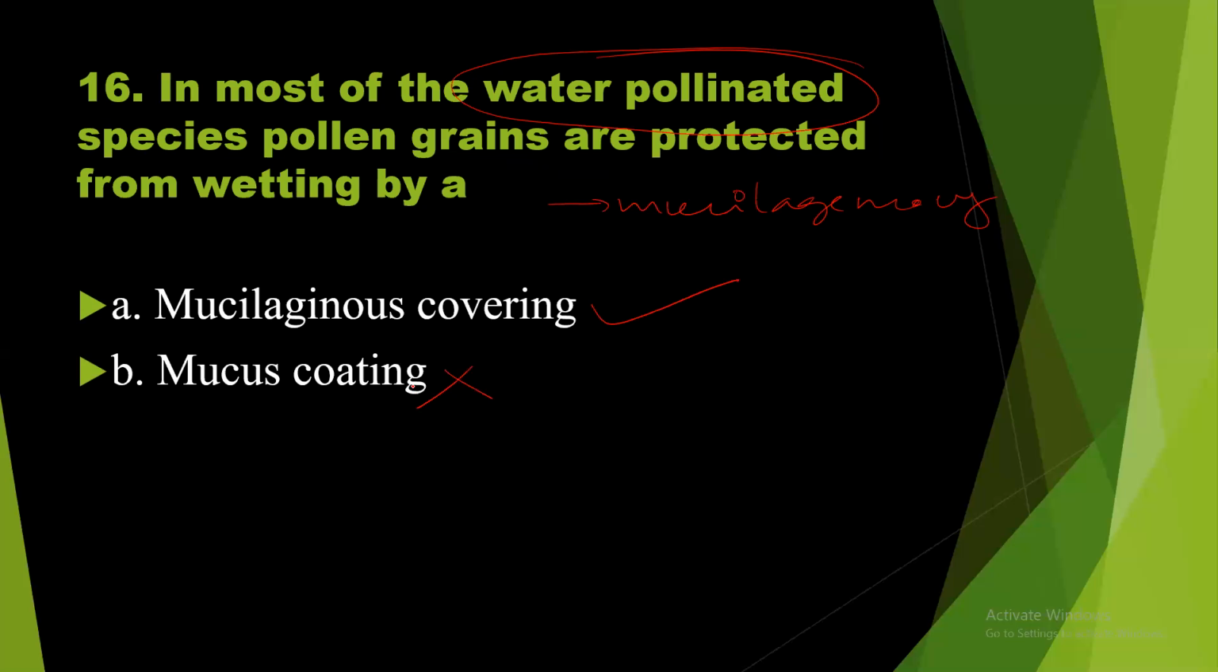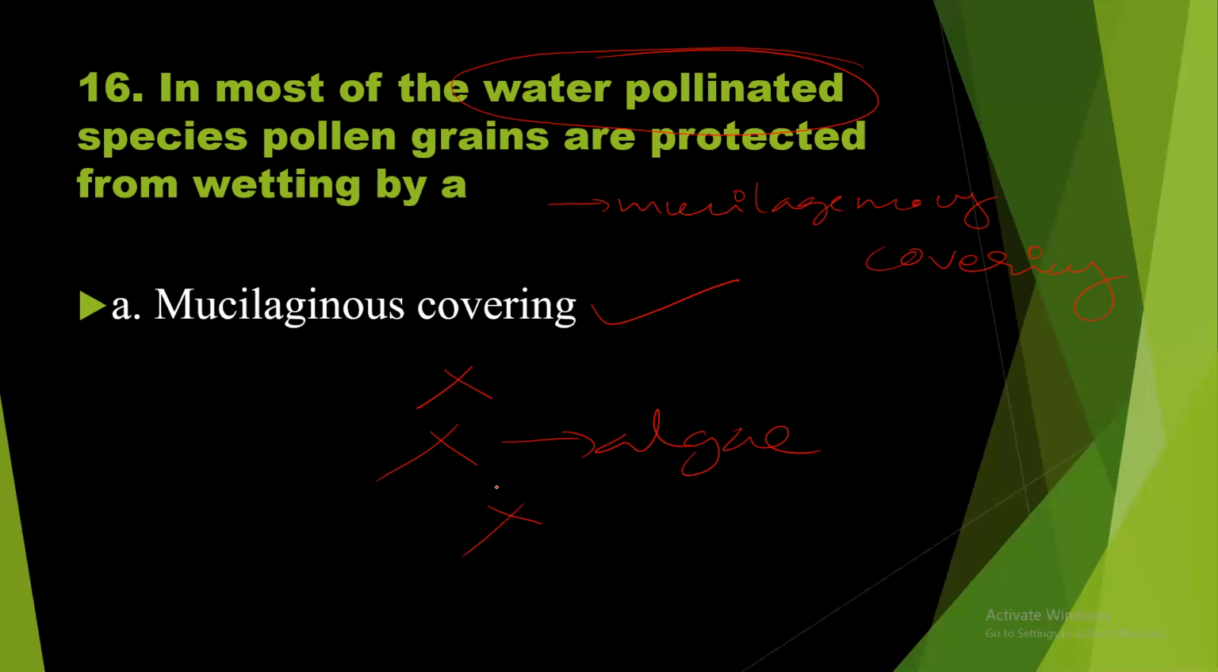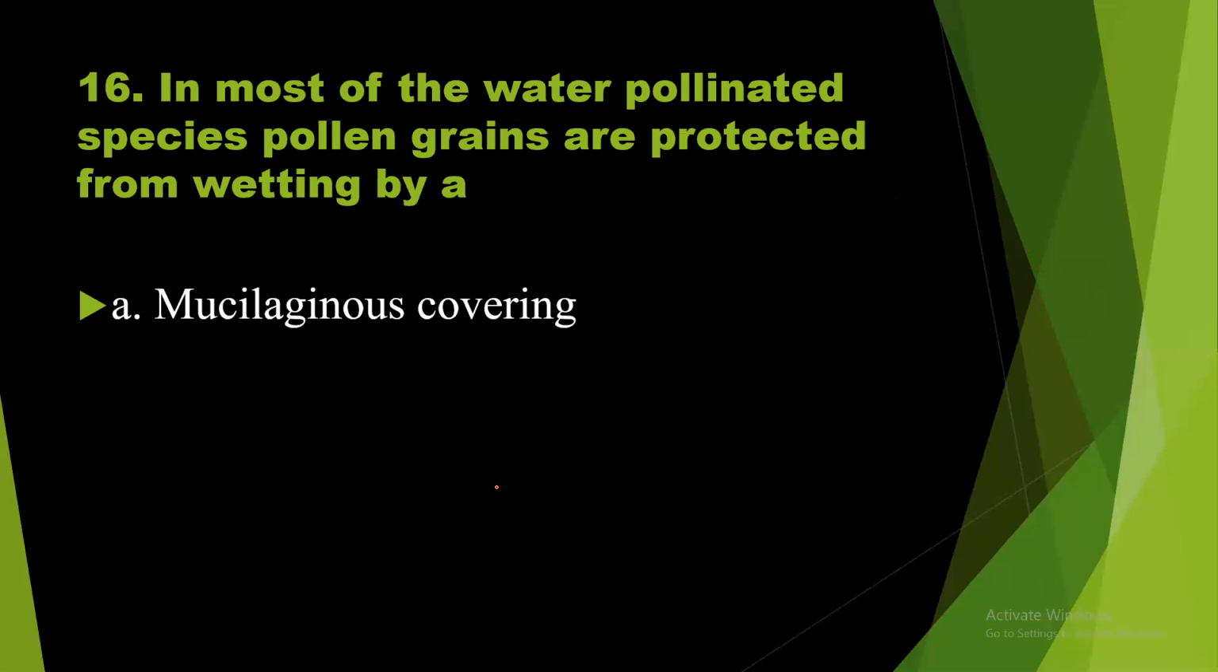Mucus coating is wrong. That is covering, not coating. Covering is a better term. Algin coating is definitely wrong. Algin is found in algae. Pectus coating is wrong. So the answer is option A.